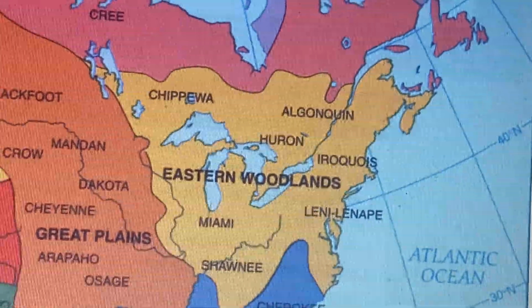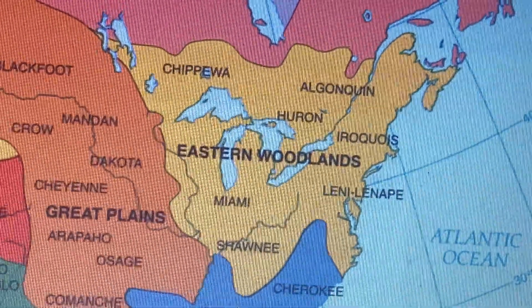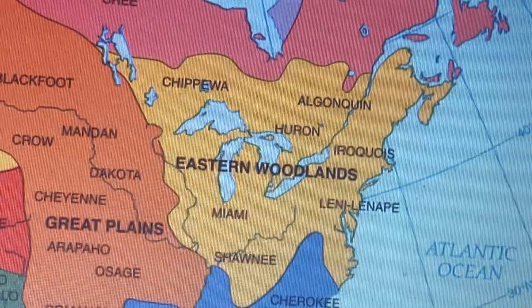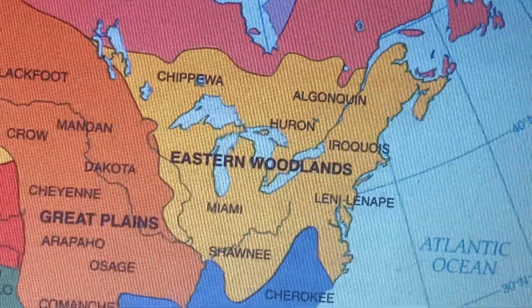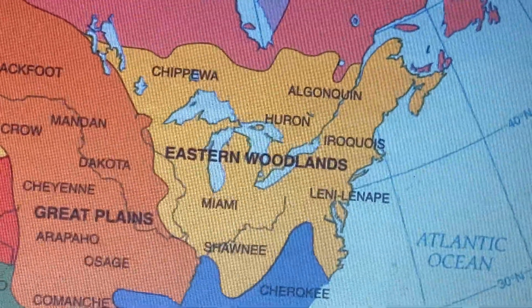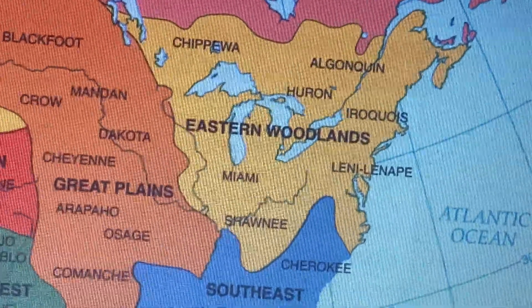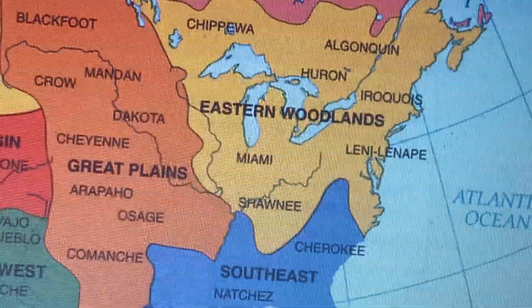The Iroquois Confederacy was a part of this region of eastern woodlands, roughly in the area of present-day New York State. It was made up of the Cayuga, the Mohawk, the Oneida, the Onondaga, and the Seneca. It was likely founded sometime in the 1400s. The Confederacy's Grand Council was made up of delegates from the 5 tribes. And I'll show you here on this map these 5 tribes, if I can.